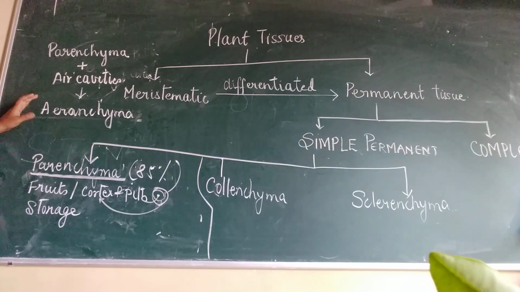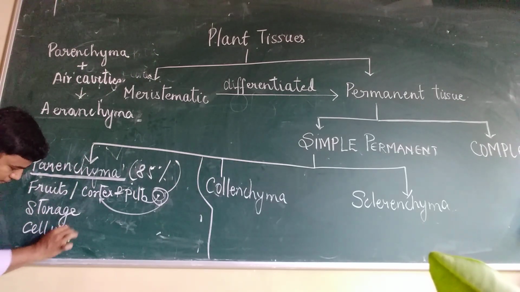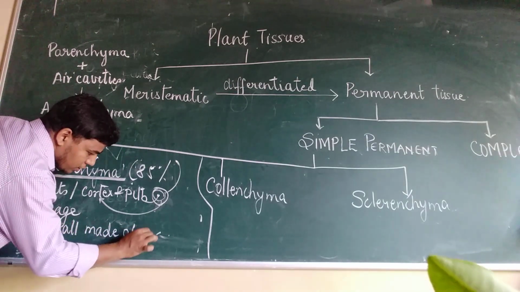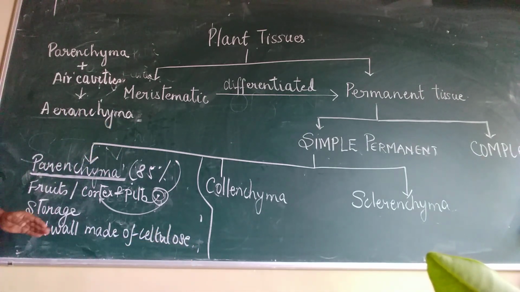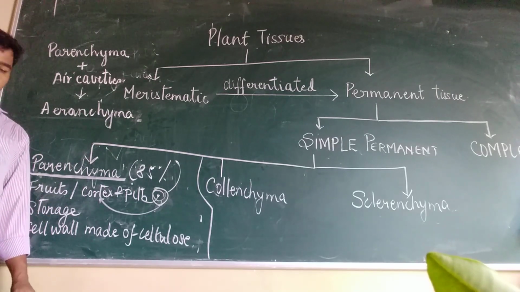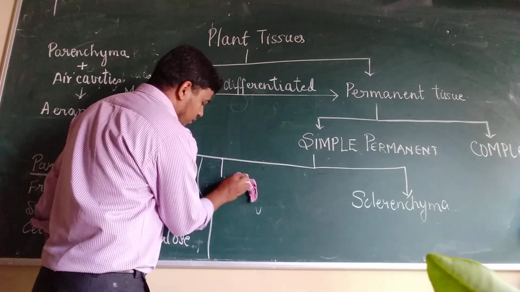We also have chlorenchyma and aerenchyma in this. And the last point, the cell wall is made of cellulose. This was about parenchyma. Second, we will see about collenchyma.